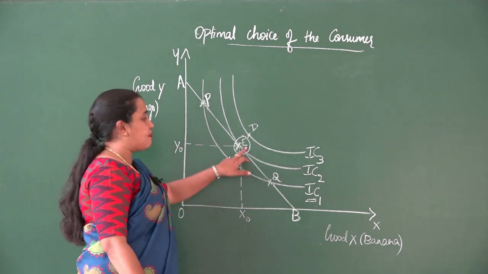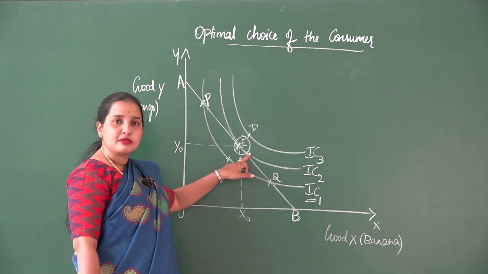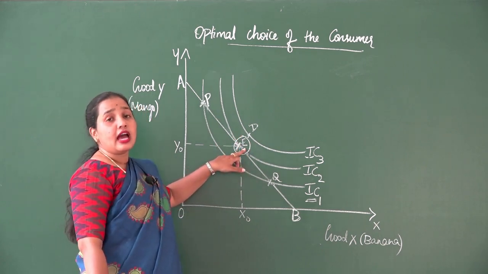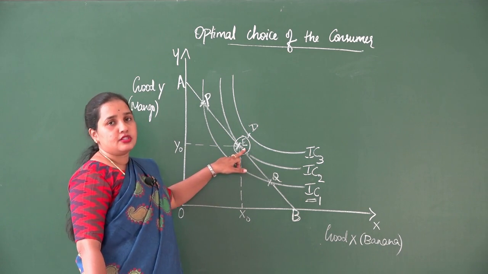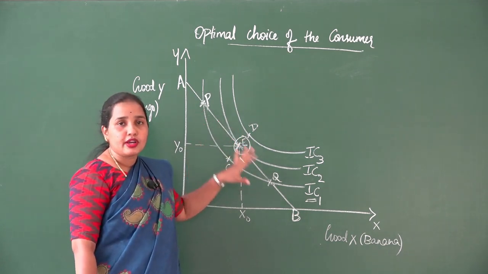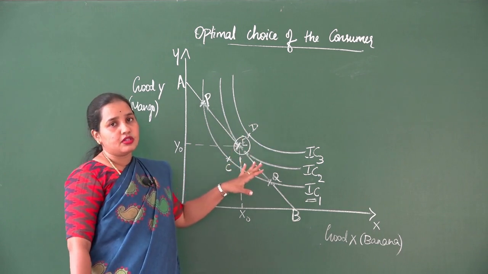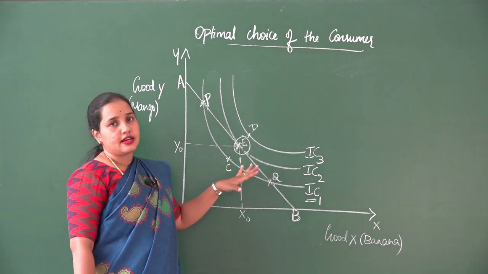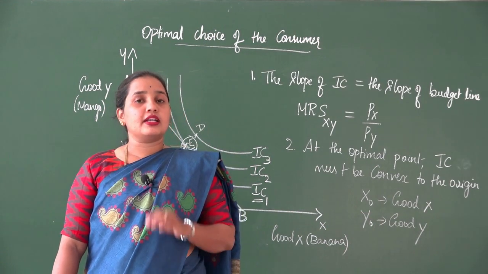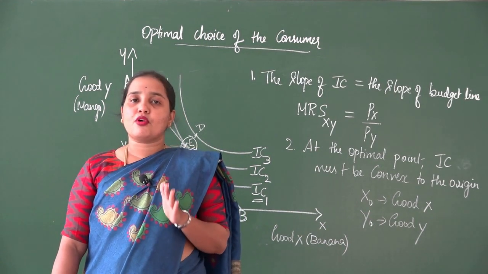Therefore, E is the point where the consumer gets maximum satisfaction, and E is the point we consider as the optimal choice of the consumer. Point E is the optimal choice or optimal point of the consumer, which you need to understand. The consumer cannot be in equilibrium at any other point except point E.